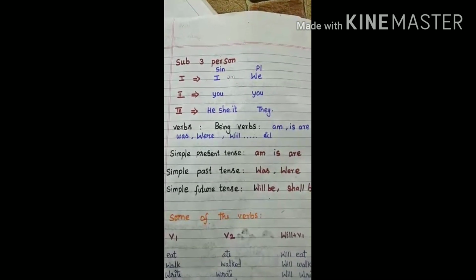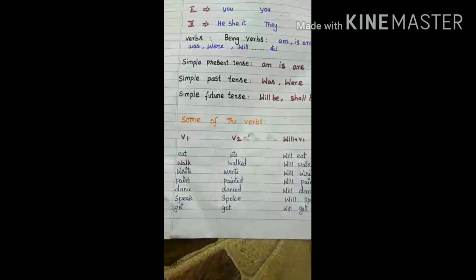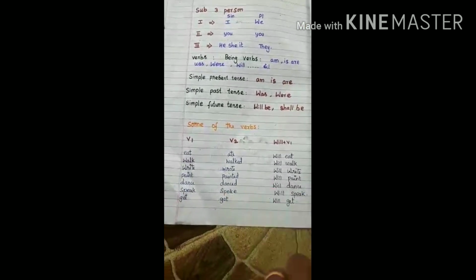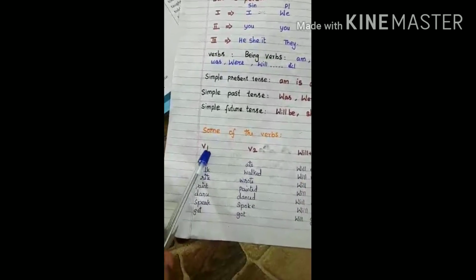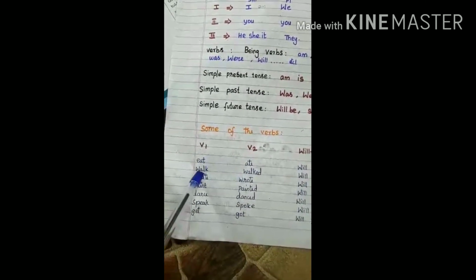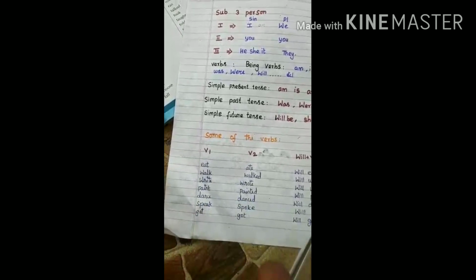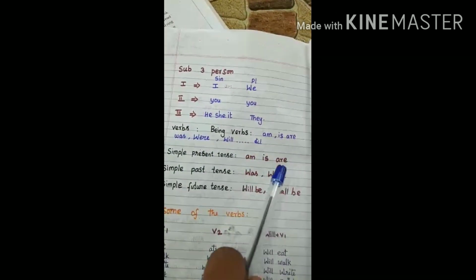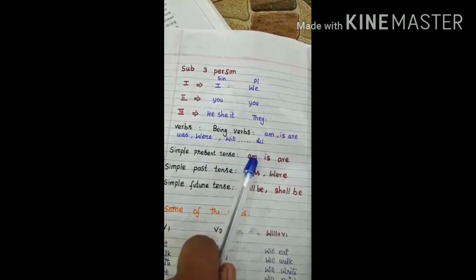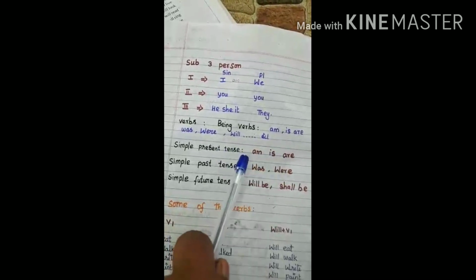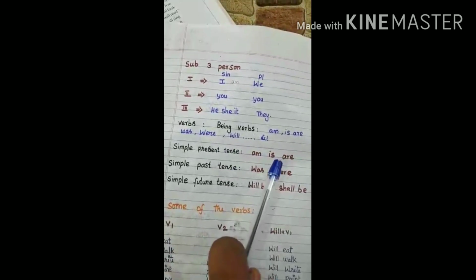Action verbs are, this is action verbs. Action verbs are eat, walk, write, paint, dance, speak, get. That is action verbs. For the present tense the verbs used are am, is, are. The being verbs am, is, are are the present verbs.